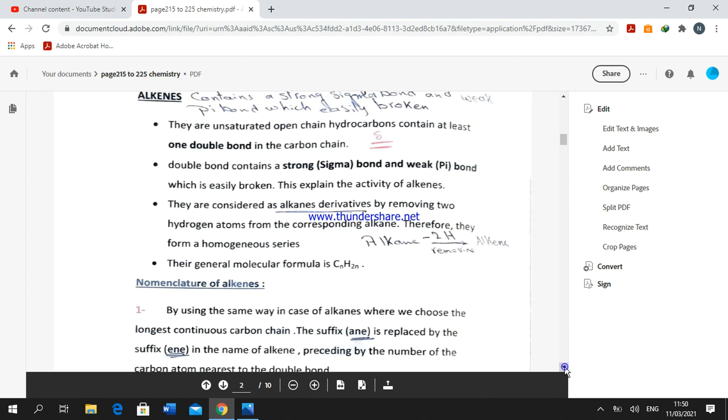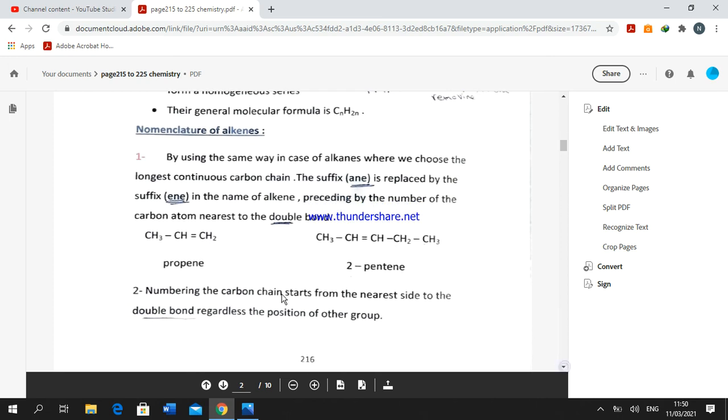Okay, let's start. We know that the compound that contains 3 carbon atoms in the alkane group is propane. But this compound contains 1 double bond, so it is related to alkenes.